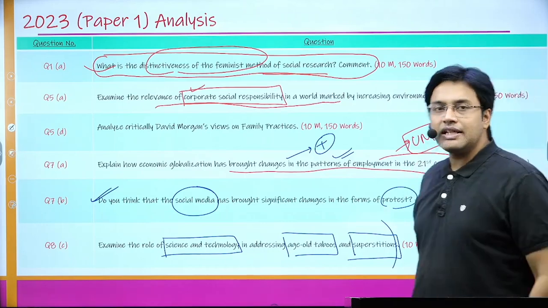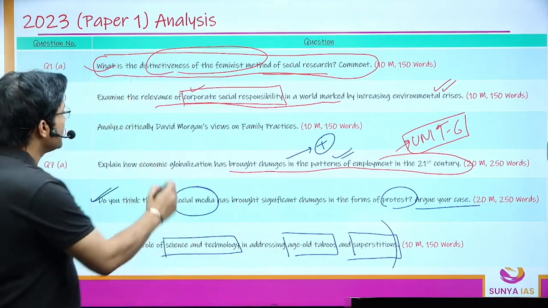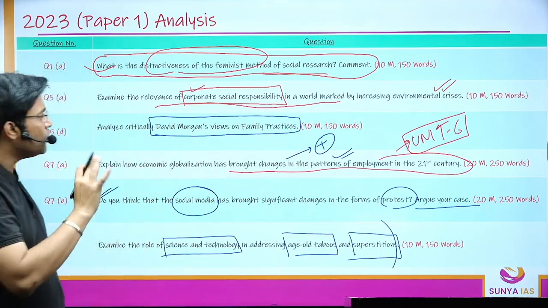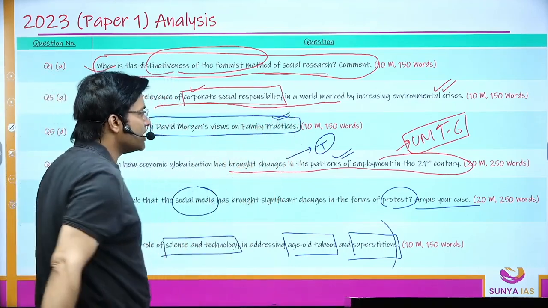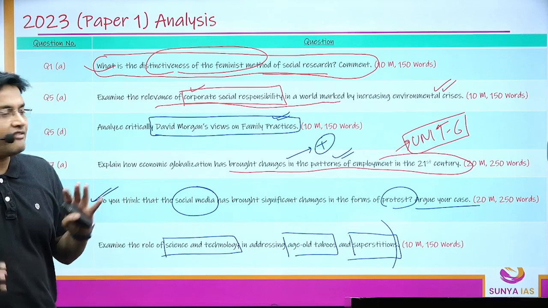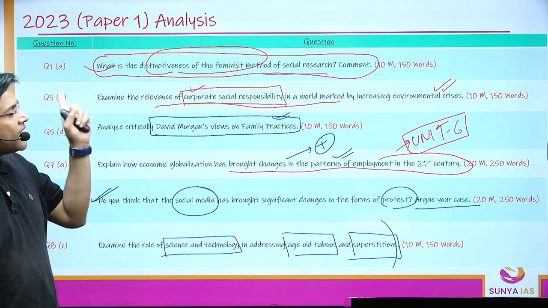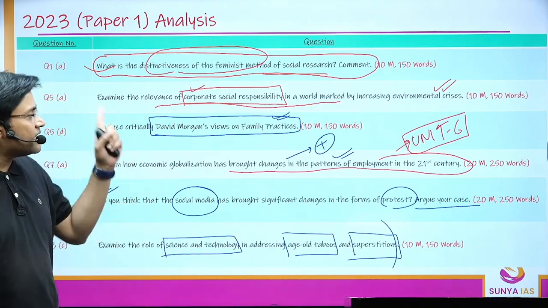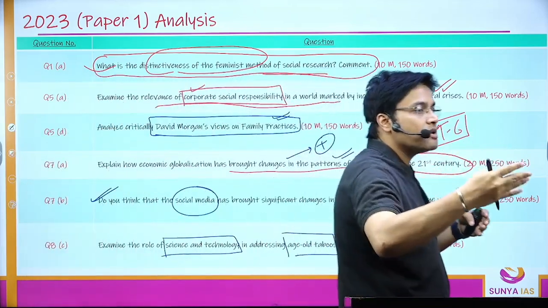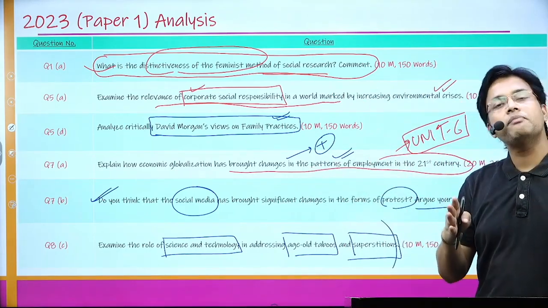The only question that was a bouncer for the students was question number 5D, and this was on David Morgan's view on family practices. And this was a very, very specific question. Only if you know this question would you be able to answer it, because he was talking about understanding the family. He was not focusing on the structure of the family, whether it is a joint family system or the nuclear family system, but he was trying to understand the family through the various practices the family indulges in. Just like you can talk about how the family members are able to identify that we are the family members, they are not the family members, how they are setting the boundary line of who are family members and who are not part of the family.